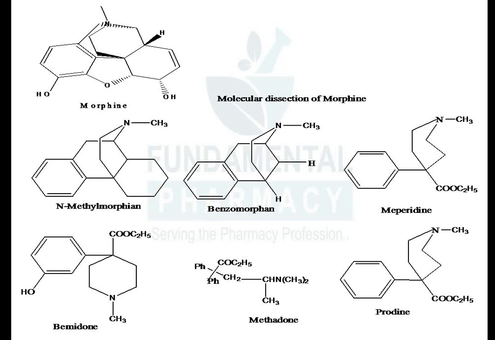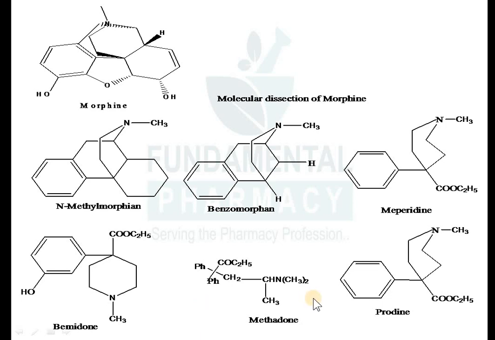And in addition to this, again you removed the ether bridge, removed the alicyclic ring, and also removed the third ring. You get this structure. This is known as meperidine. So here also you have a different class, meperidine. And again there is bemidone. If you remove all these three structures, the ether bridge, the benzene ring and this ring, and introduce a simple benzene ring and piperidine ring, you will also get a bemidone derivative.